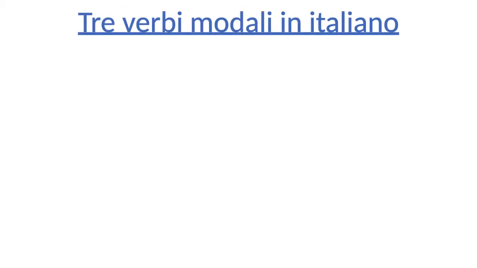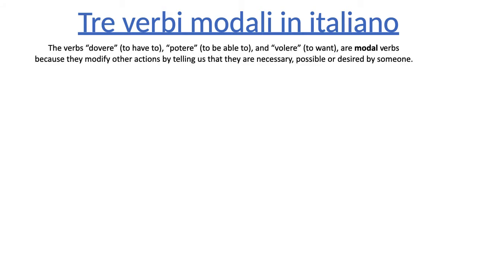Let's look at the same three verbs, but in Italian, because they're also modal in Italian. The verbs are dovere, which means to have to, potere, which means to be able to, and volere, which means to want. They're called modal because they work just like their counterparts in English. They modify other actions, and they tell us that they're necessary in the case of dovere, that they're possible in the case of potere, or that they're desired in the case of volere.